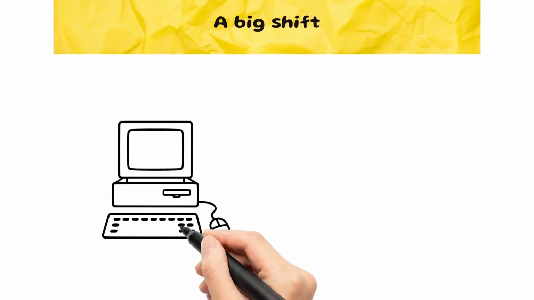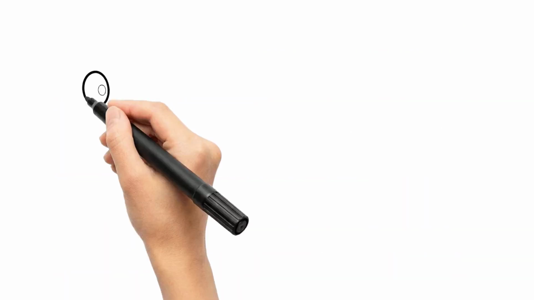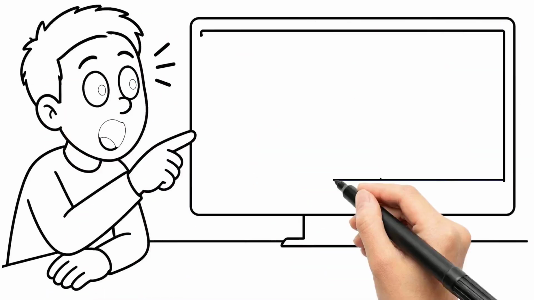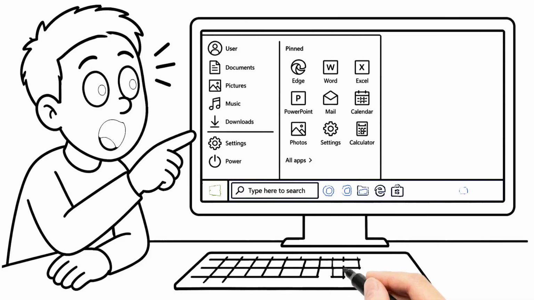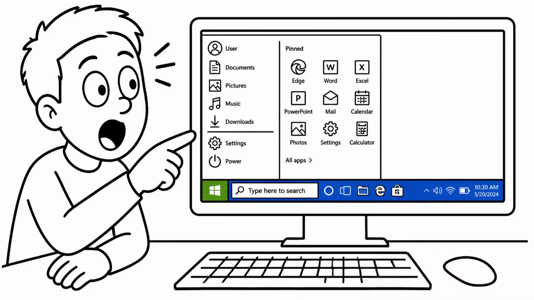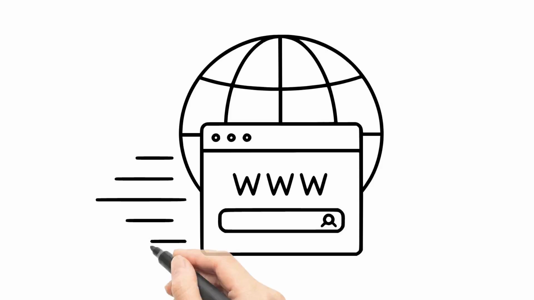Then came a big shift, Windows 95. This version changed history. It introduced the Start menu and taskbar, two things every computer user recognizes. It also supported long file names and better multitasking. The world was moving toward the web, and Windows 95 was ready.